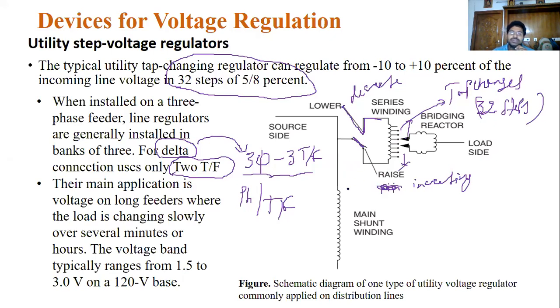Very easy transformer. It looks like a tap changing transformer, so we use it to improve the voltage level. We can increase the level of voltages in the line, as well as reduce it. But remember, for the three-phase system, for each phase we use a single transformer, so for three phases we use three transformers. Okay, this is the utility transformer, operating in 32 steps.